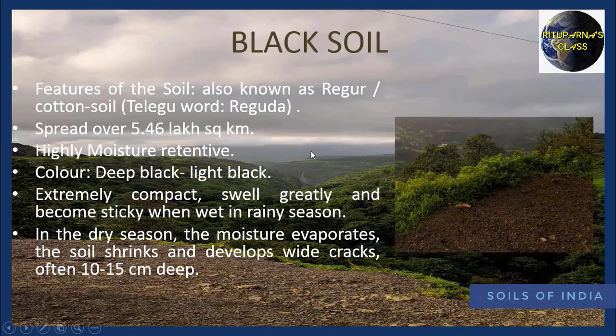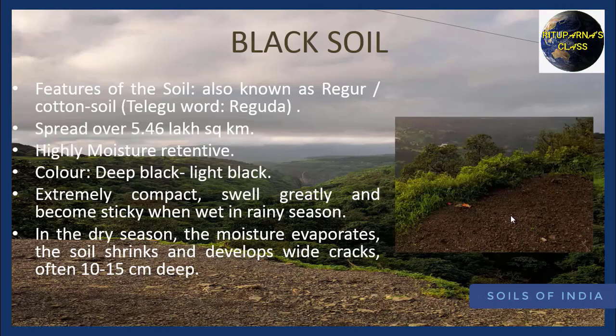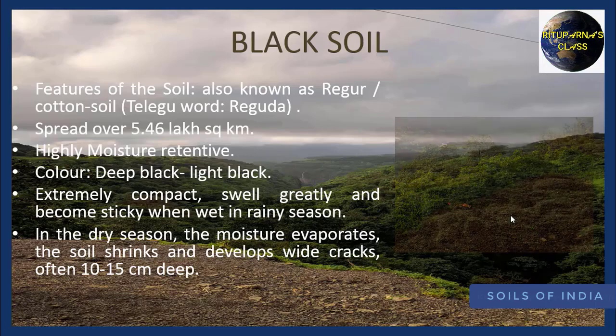That means during rainy season, it is extremely compact, swells greatly and becomes sticky. But in the dry season, the moisture evaporates, the soil shrinks and develops wide cracks. Often it can be 10 to 15 centimeter deep. And you can see the color of the black soil varies from deep black to light black.